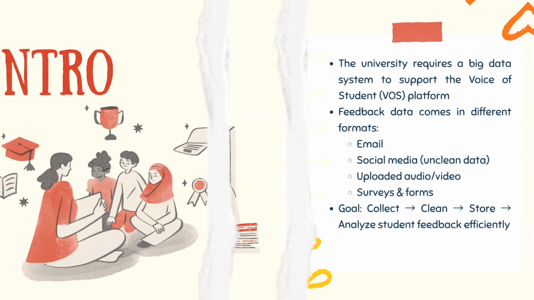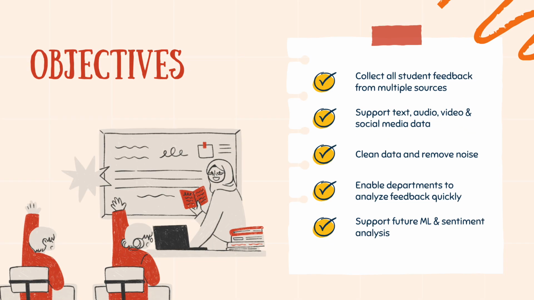And the main problem is the student feedback that the university gets is scattered, unstructured, and unclean. Some is text, some is audio, some is video, and it's full of slang, emoji, mixed language, and duplicates. So our goal is to design a system that can collect, clean, store, and analyze this messy multi-format feedback efficiently.